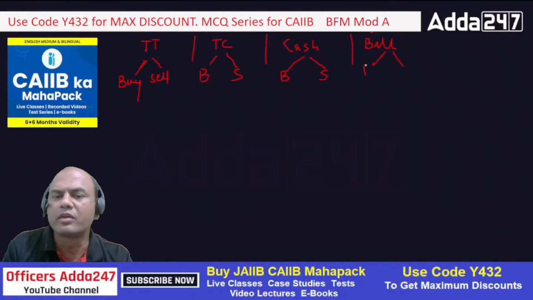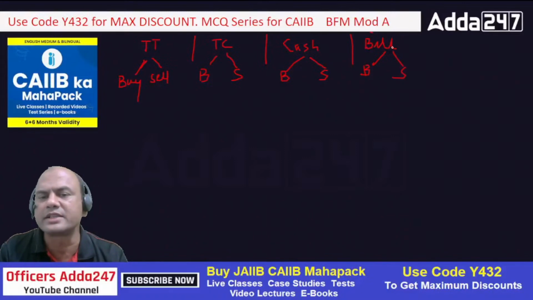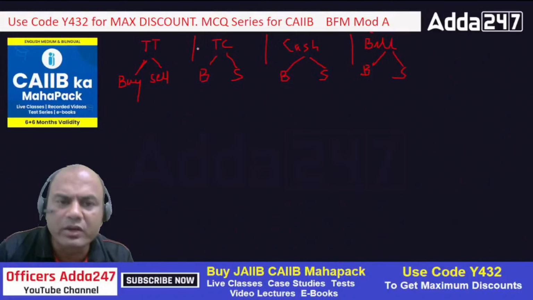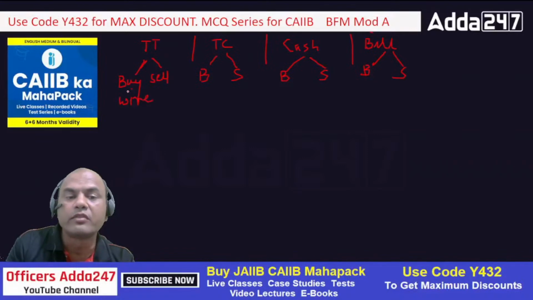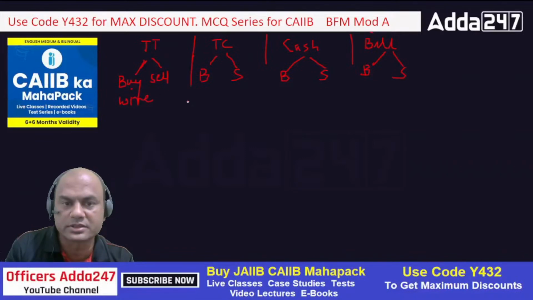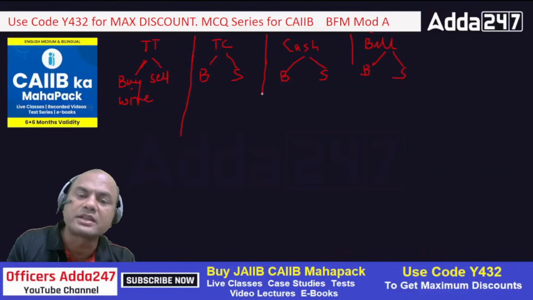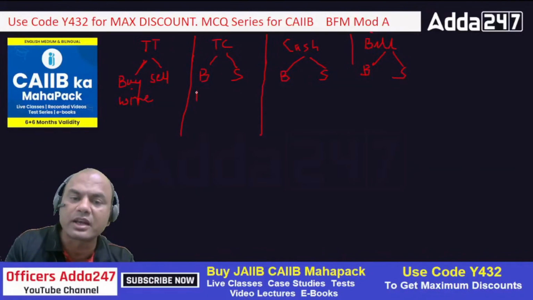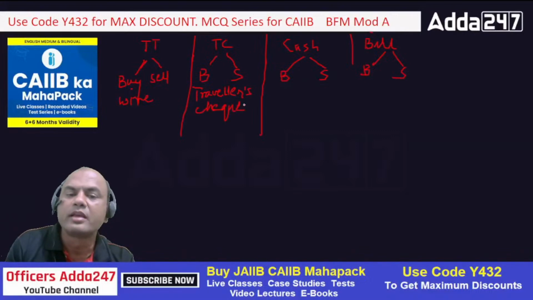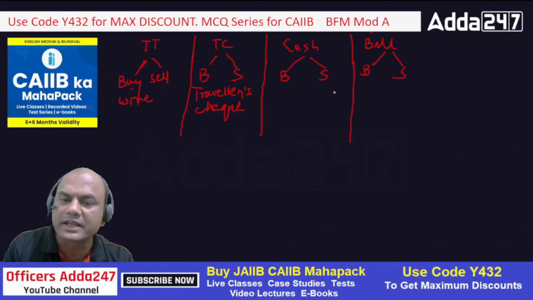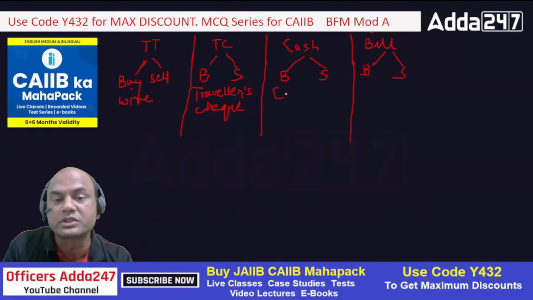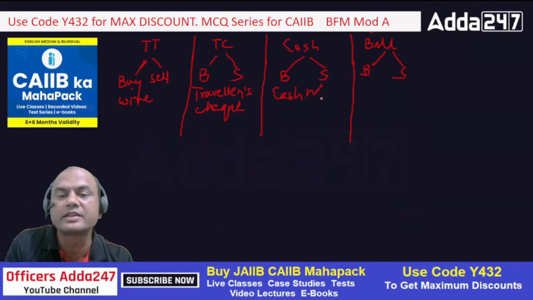Now what are TT, TC, cash and bill? Whenever money comes through wire transfer, through SWIFT, we apply TT rates. Whenever somebody brings traveler's checks, the rate applied is the TC rate. When anyone brings cash, dollars or any currency, cash notes, then the cash rate is applied.